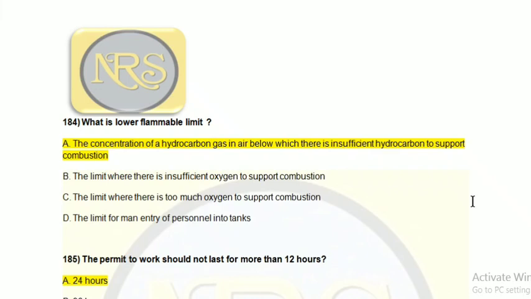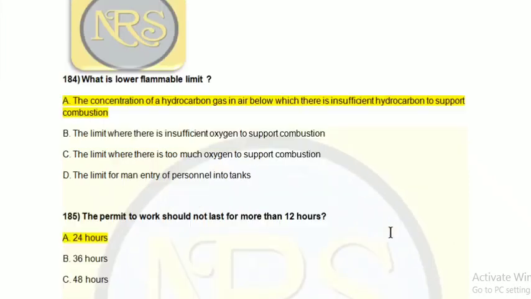If it is below the flammable limit, it is called the lower flammable limit. If your hydrocarbon content is more than the flammable limit, it is a highly concentrated mixture, so combustion cannot happen. So the correct answer for question number 184 is option A.